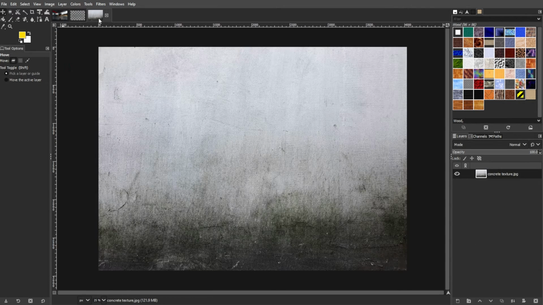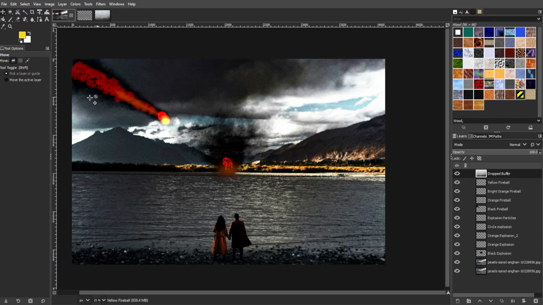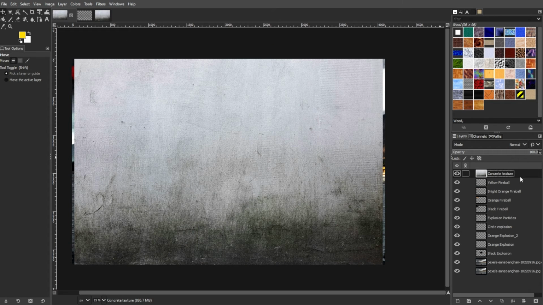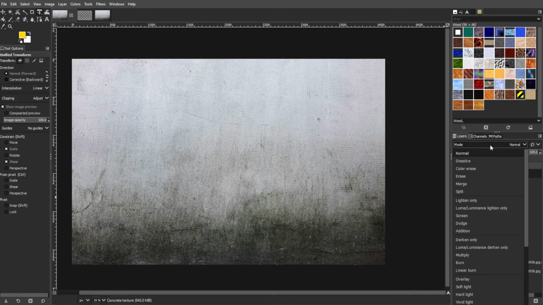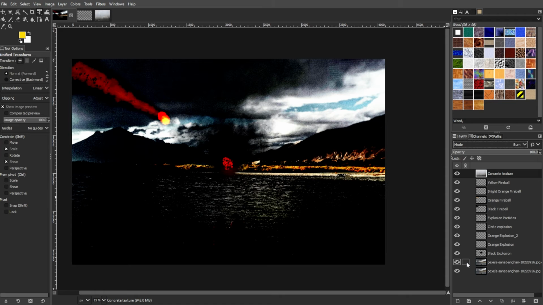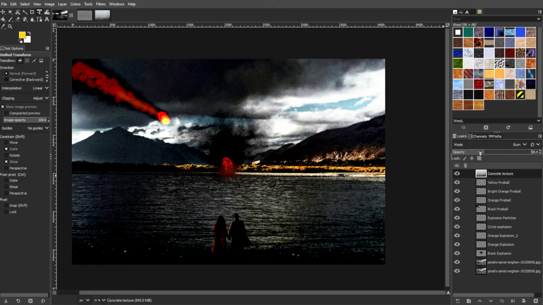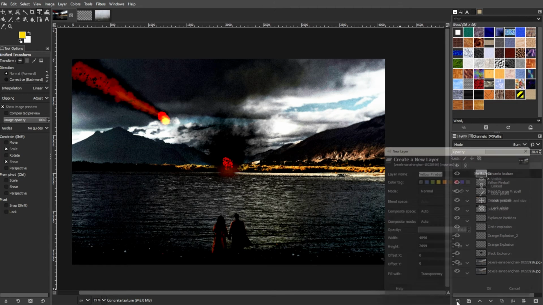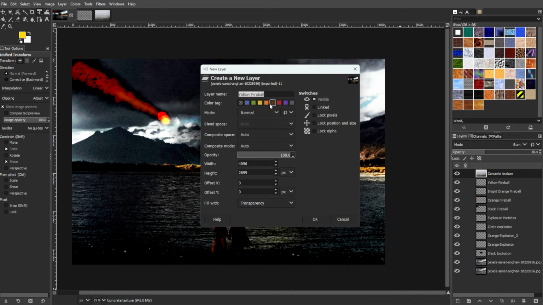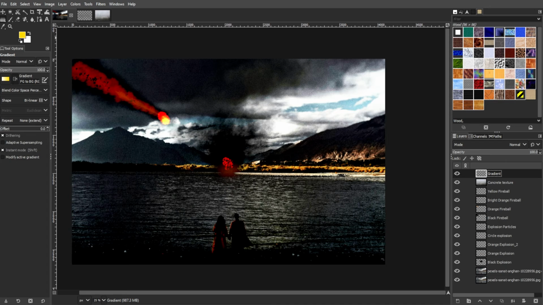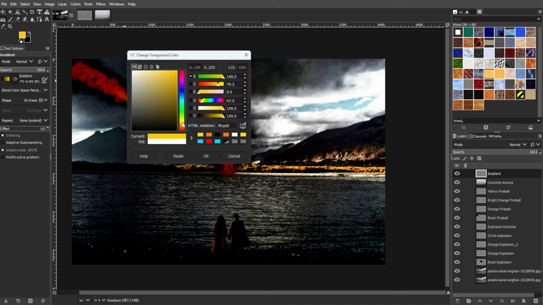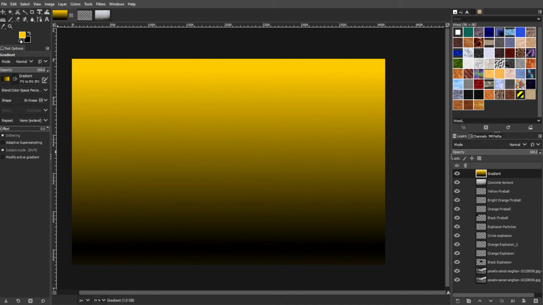Then add a texture layer, such as a photo of a concrete wall, above all layers. Then change its layer mode to burn, and lower the opacity to about 50%. Then add another layer in front of all layers and use the blend tool or the gradient tool to fill it with a gradient from yellow to black. Then change the layer mode to overlay.